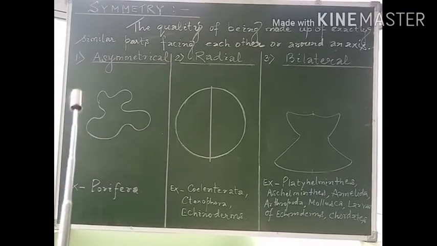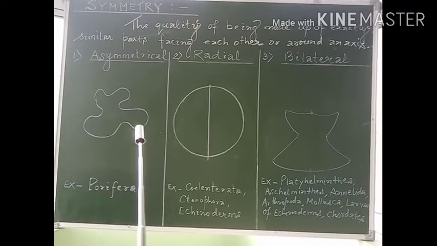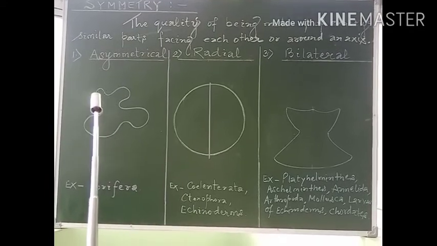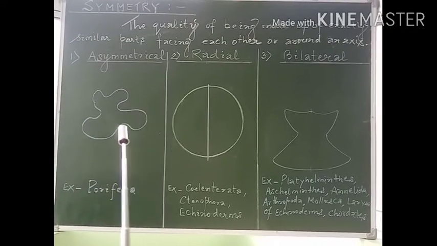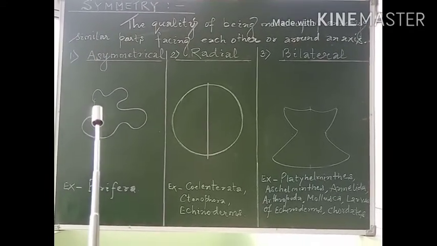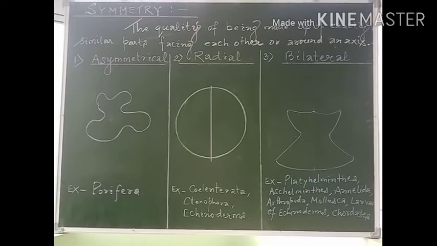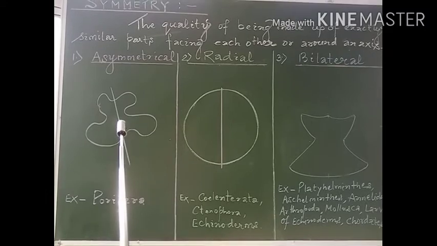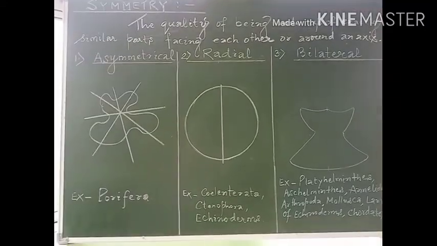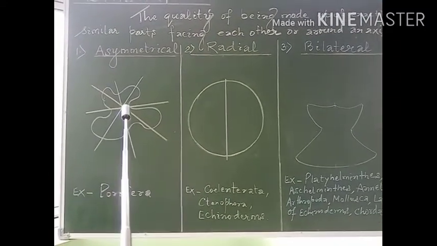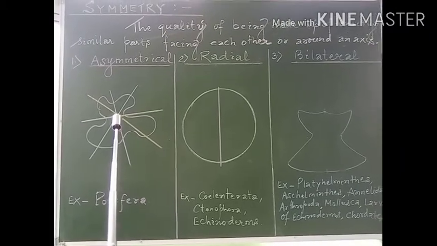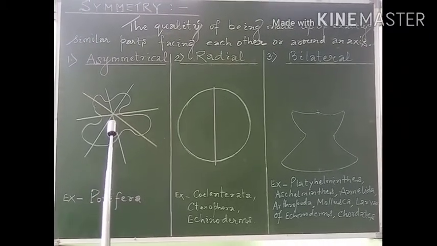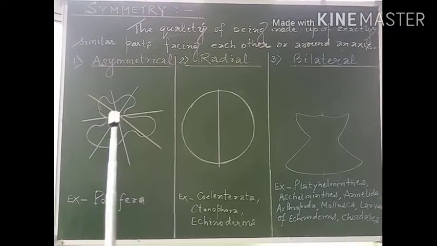For example, in this case, we may observe the shape of the animal is irregular. If we try to divide the animal through any plane passing through its central axis, we are unable to divide the animal into two equal halves.